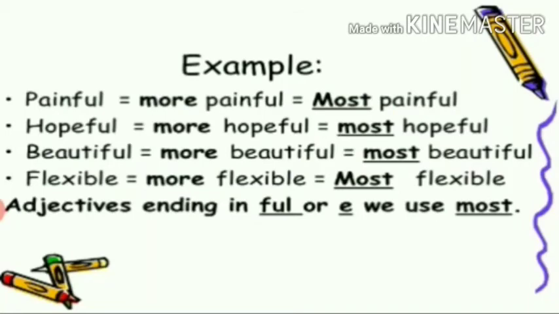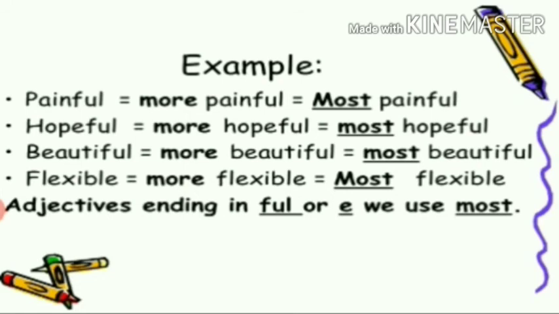So positive, comparative, superlative. When it ends in ful or if it ends in E, we will get the comparative by adding more, and we'll get the superlative by adding most.